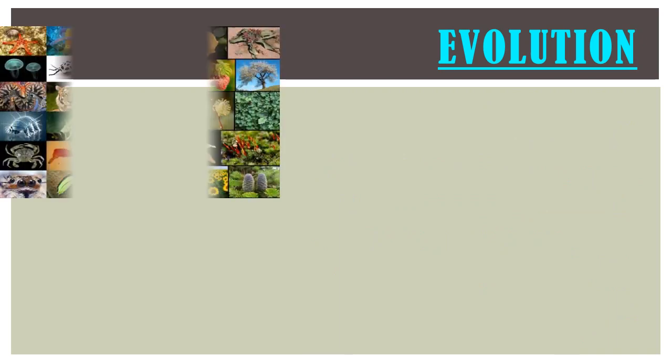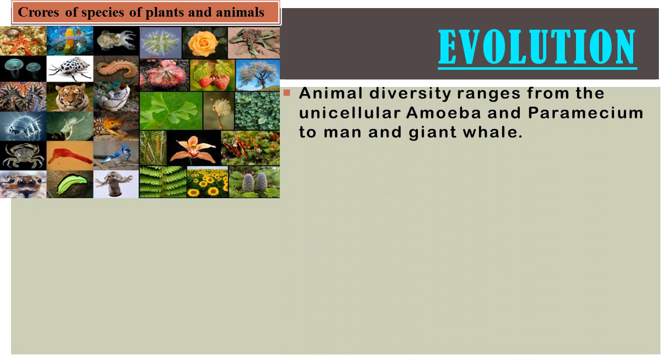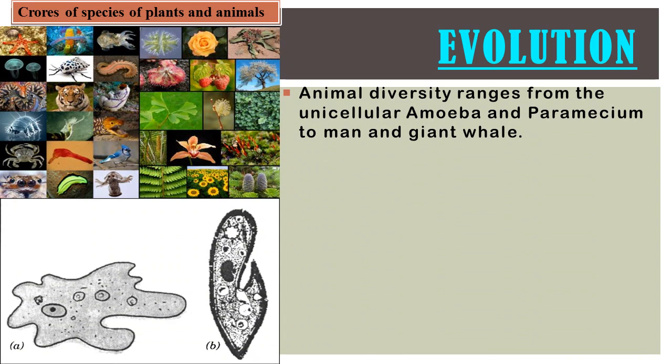Alright, so at present, crores of species of plants and animals with huge diversity regarding shape and complexity are present on the earth. That means there is a vast variety of plants, animals and living beings on the biosphere. Animal diversity ranges from the unicellular amoeba and paramecium to man and the giant whale.